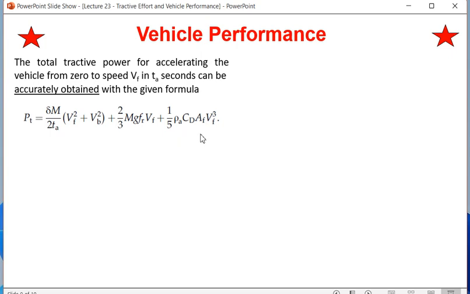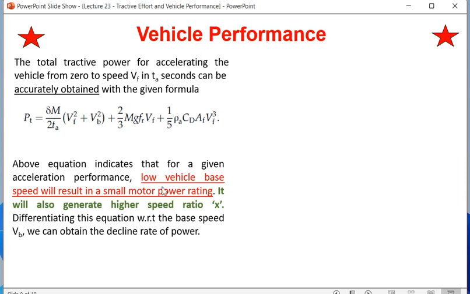So be careful. The above equation indicates that for a given acceleration performance, low vehicle base speed will result in a smaller motor power rating. Whenever we are using a low vehicle base speed, it means it has very high starting torque, but the constant torque region is narrow. Constant power region will be more, so it will also generate the highest speed ratio X. For a base speed equal to 30, we have seen the maximum speed was around 180 to 190, so we had a speed ratio X of 6.